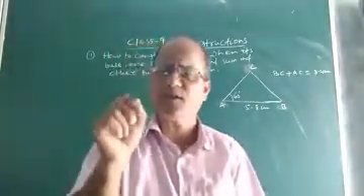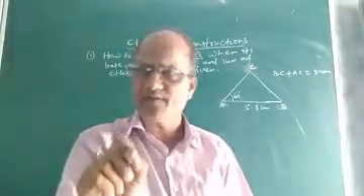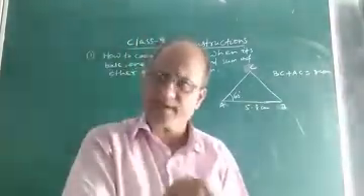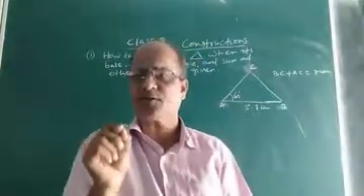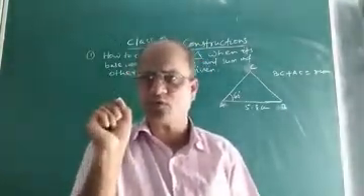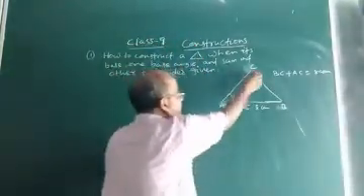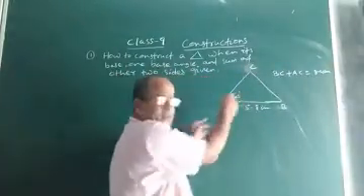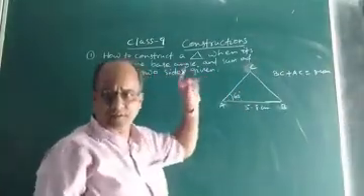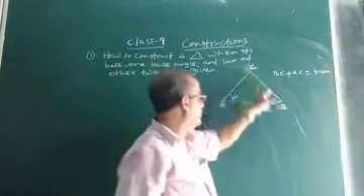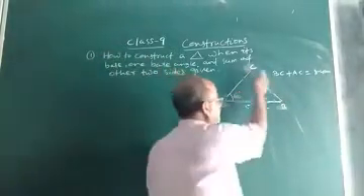These are the steps to construct a triangle or any quadrilateral, whatever the construction. For any construction, a rough sketch is needed. Then you have to make it fair. You have to write the steps of construction and justify also. Okay, so let us see. Suppose you want to construct this triangle ABC.